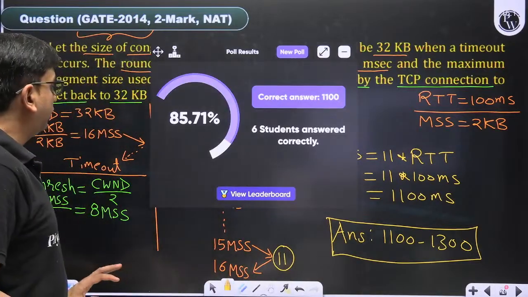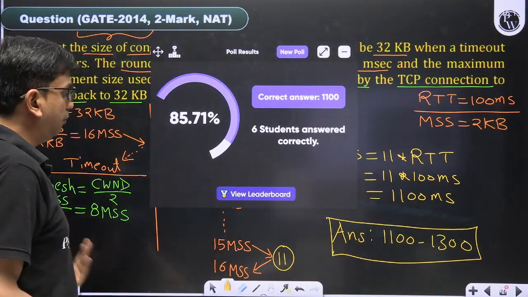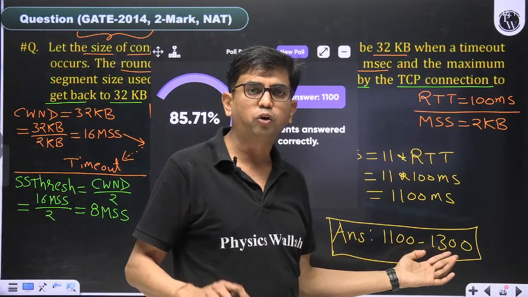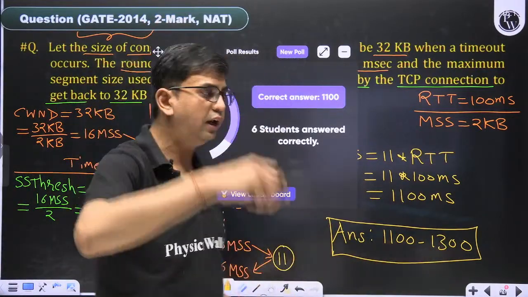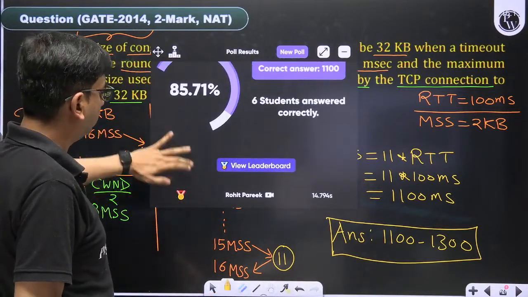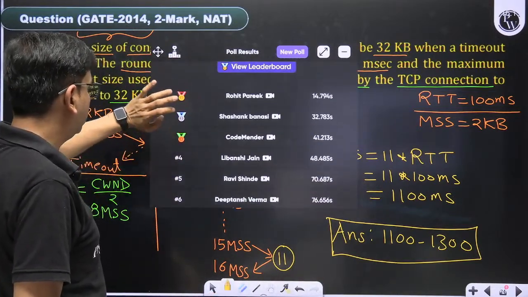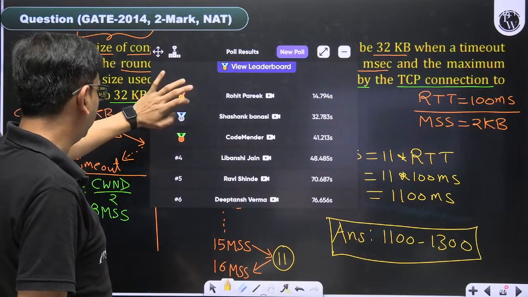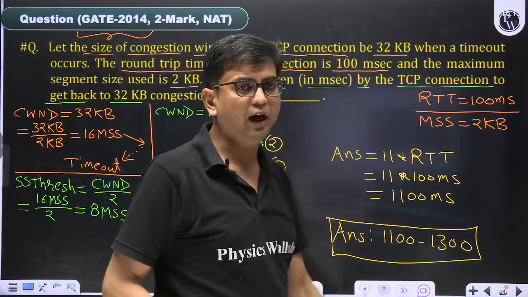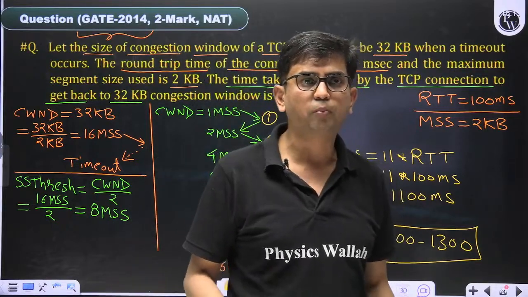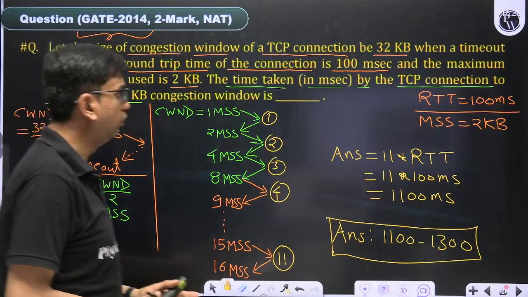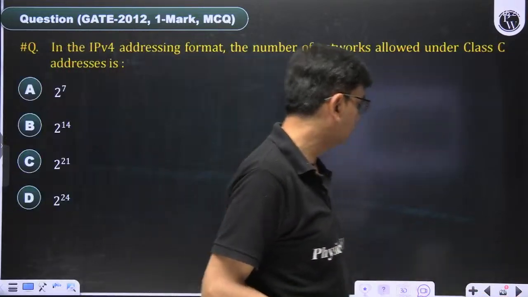So 85% of people have given the answer 1100, but those who filled in the answer 1200 and 1300, their answer can also be marked correct. Here the six people are Rohit, Shashank, Mender, Libanshi, Ravi and Deeptansh. Maybe the remaining people have given the answer 1200 and 1300, that is also marked as correct. Is it clear? So let's move to the next question.